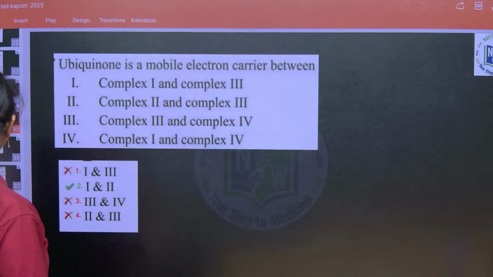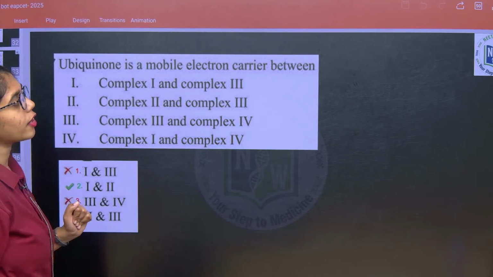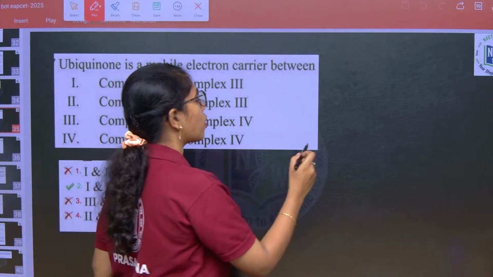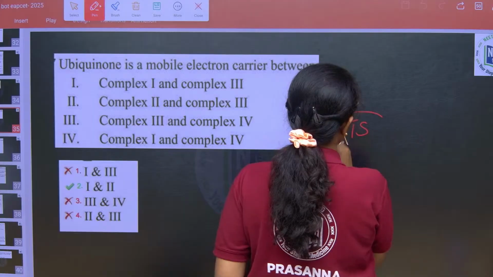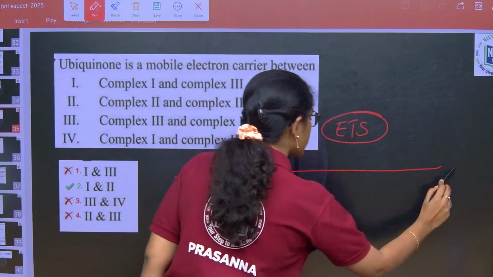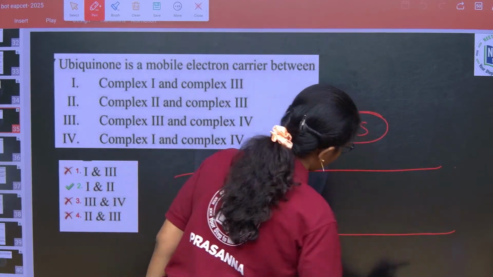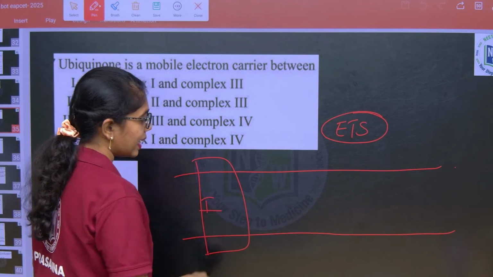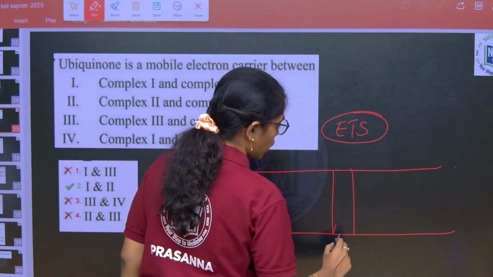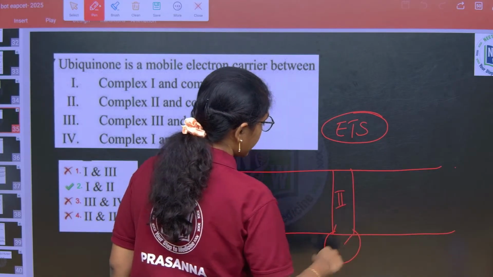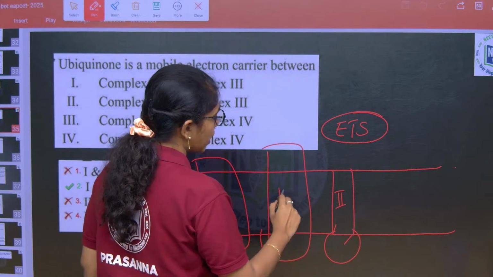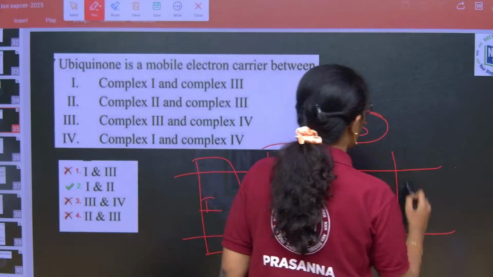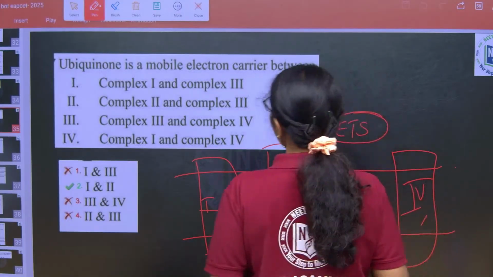And next, if you see, ubiquinone is a mobile electron carrier between. See, you have got 2 questions from electron transport system. So here in the inner mitochondrial membrane, first is complex 1, that is NADH dehydrogenase. Next, complex 2, that is succinate dehydrogenase. Complex 3, that is cytochrome bc1 complex, and complex 4, that is cytochrome c oxidase.